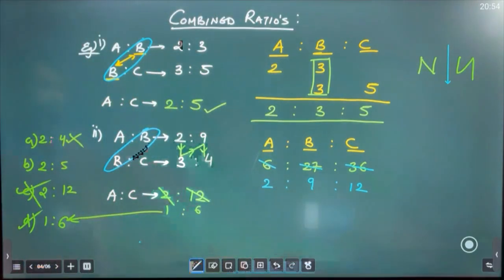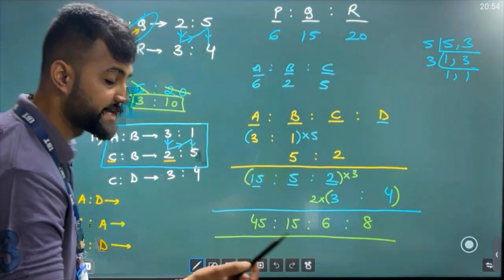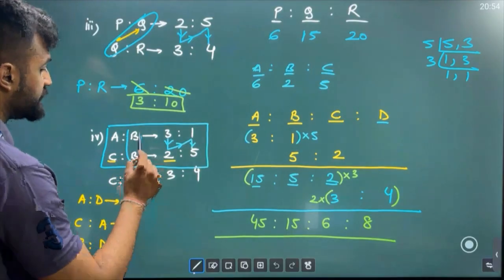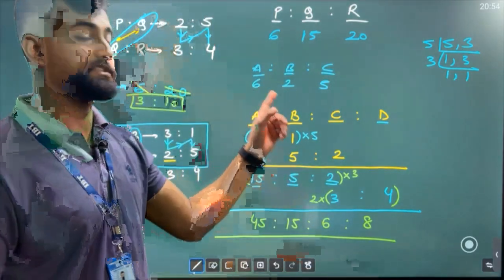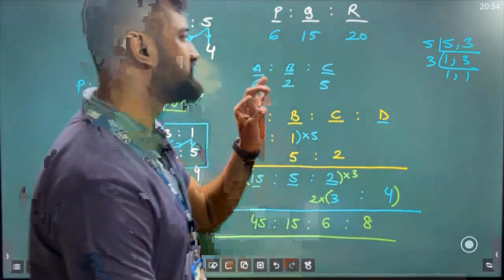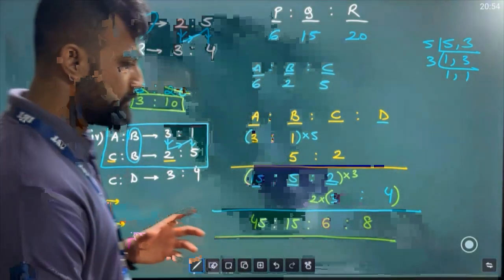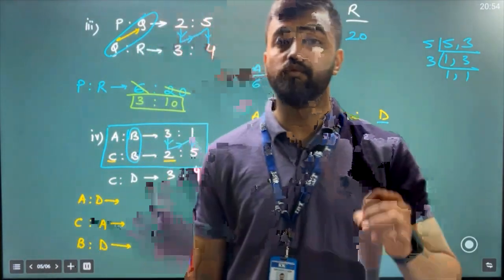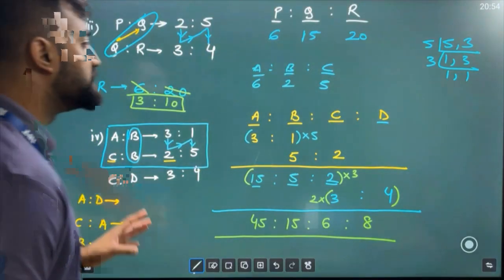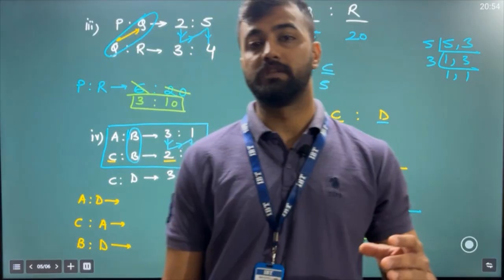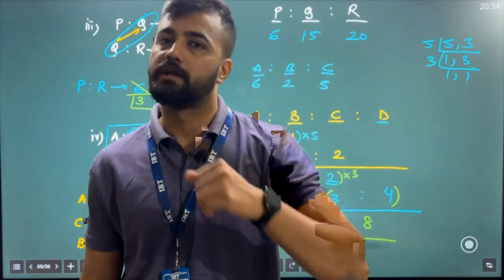But here, sir, reverse n did not work because out here the common element which is connecting is sitting linear. सीधा बैठा है. That is why your answer is not matching. So that is why I do not suggest such methods. Because see, in the exam, you'll be under pressure. So I'm sure you won't even bother to look at what is out here, A B है, B C है, क्या है? You won't even bother. The thing that you'll remember is, oh, sir has taught us reverse n. You just put that and you'll end up getting a wrong answer.